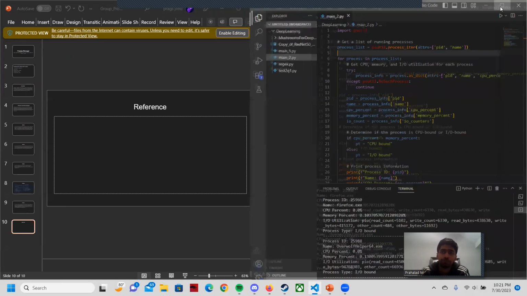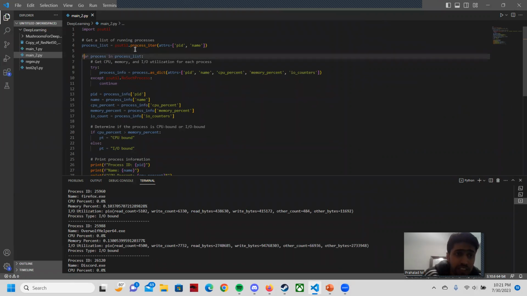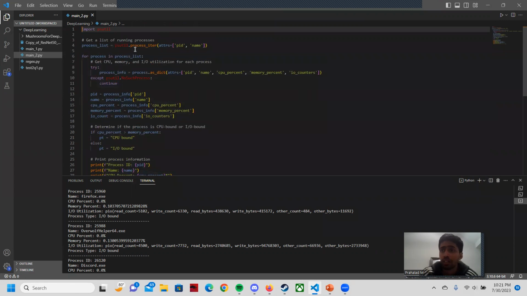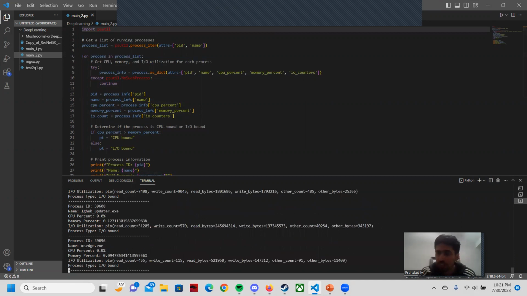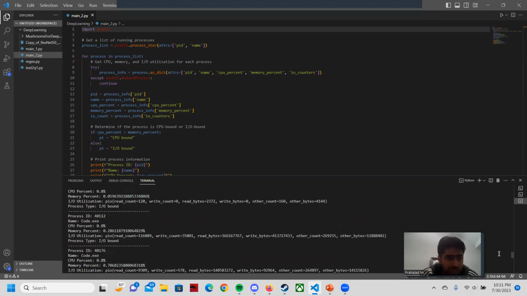Anyways, let's go to the coding part. Here we get the list of running processes. We see the CPU, and then we determine if the process is CPU bound or IO bound, and then we print it. I can run it here and show you guys. And we see, wow, there's a lot going on right now. But let's just take one of these at random.